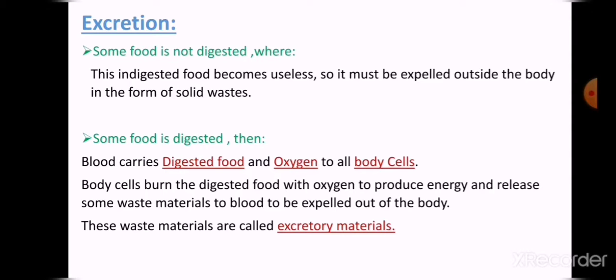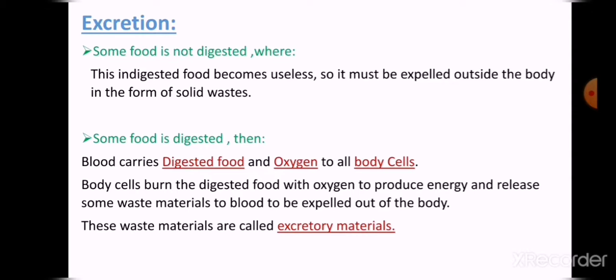The food that is not digested is called indigested food. The indigested food becomes useless, so it must be expelled outside the body, but in the form of solid wastes. So the indigested food is called solid wastes.